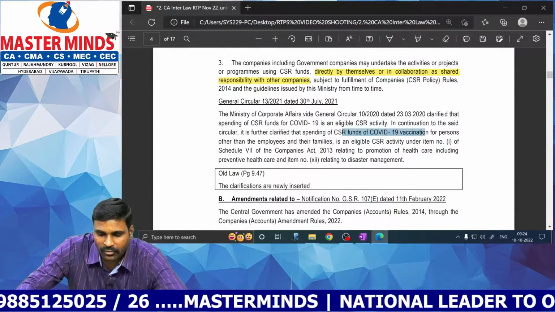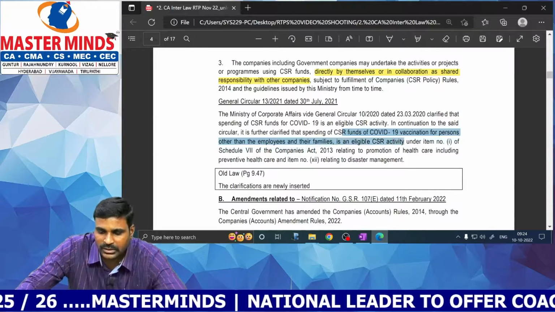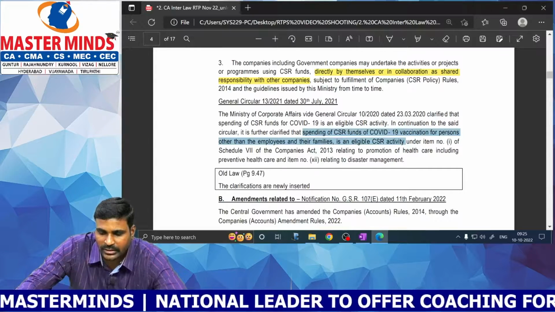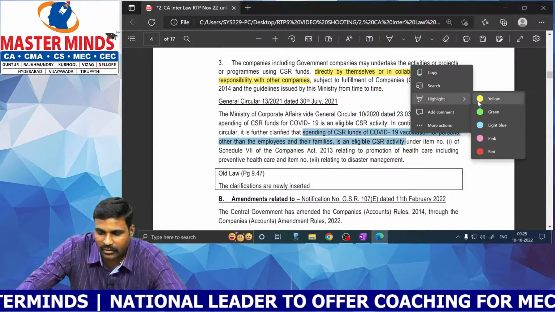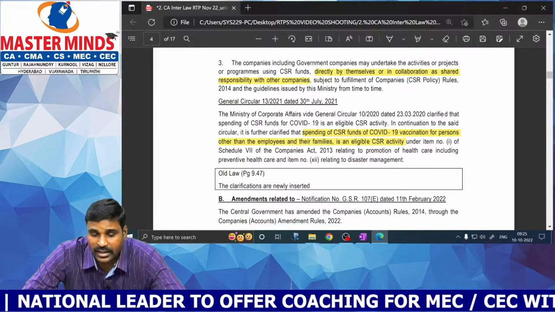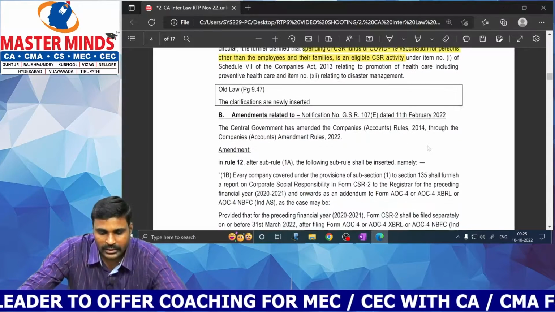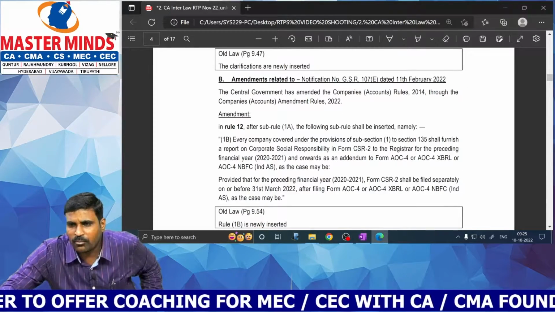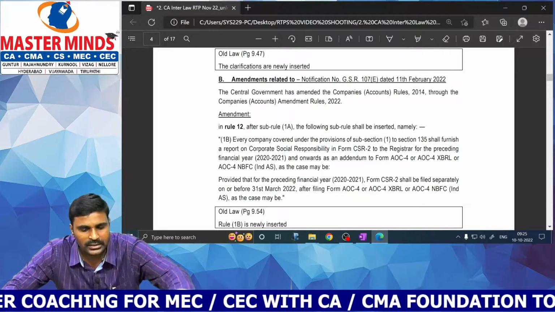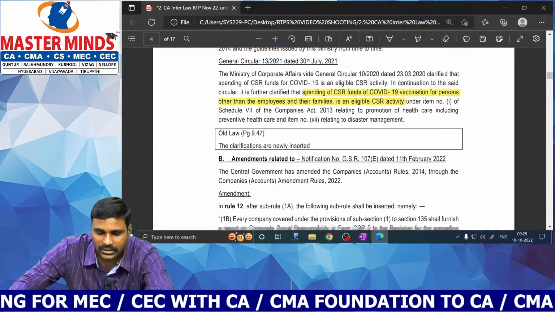Okay. COVID-19 vaccination for persons other than employees and their families is an eligible CSR activity. Not only for employees and their families, for other persons also it is treated as an eligible CSR activity. So that means spending for employees and their relatives is not a CSR activity. Spending for persons other than employees and their families is an eligible CSR activity.